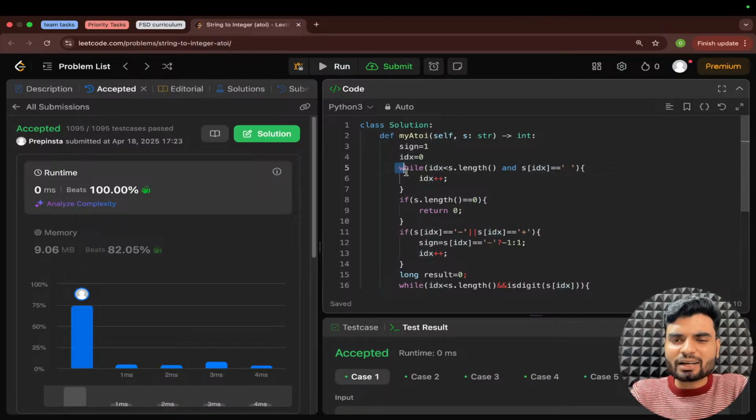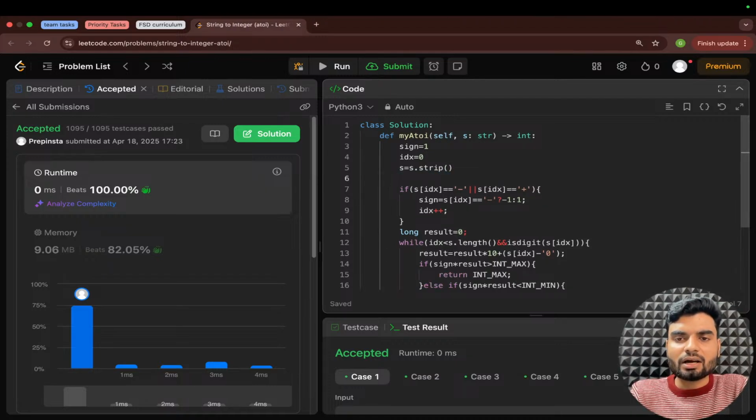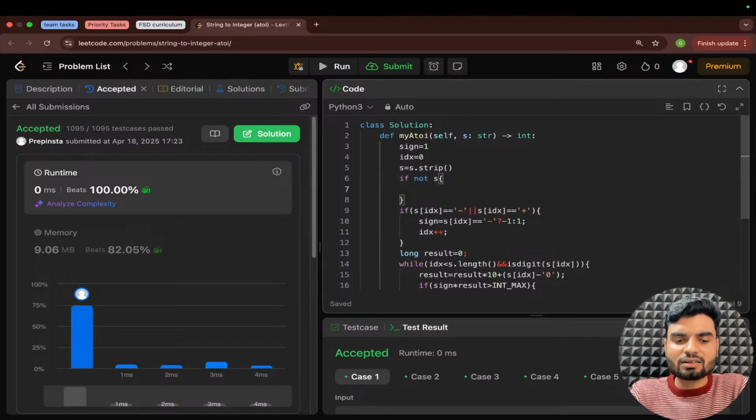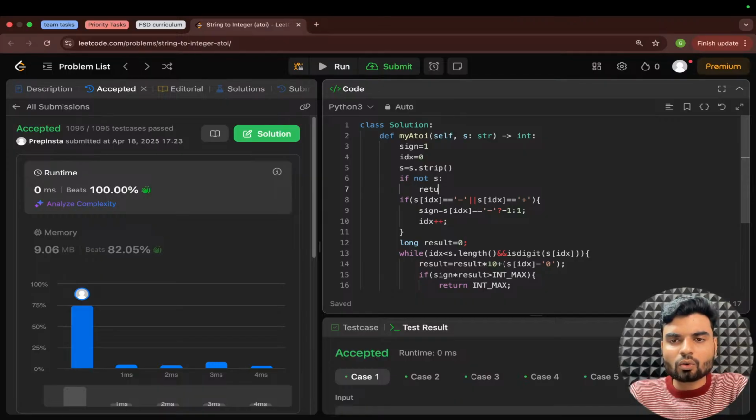Probably I don't have to do this, because in Python you have one method that we call the strip method. So s dot strip. Basically this method will remove all the leading white spaces. And here I'm checking for the length. How can I check? I can check directly. I can write here: if not s, means if s is null, in this case I can return 0. Cool.